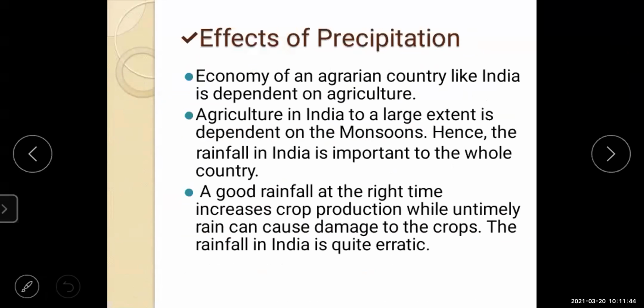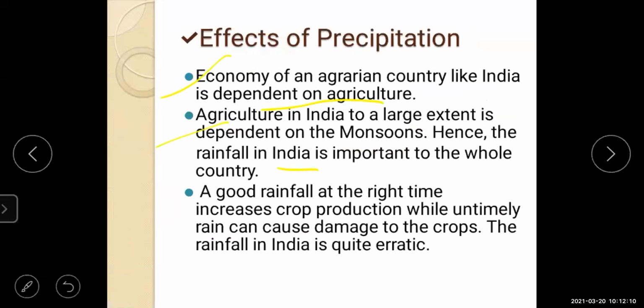Next, more points about it. The economy of an agrarian country like India is dependent on agriculture. Agriculture in India is, to a large extent, dependent on the monsoon.